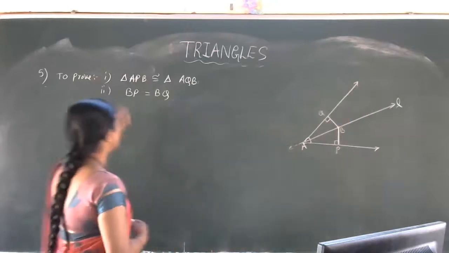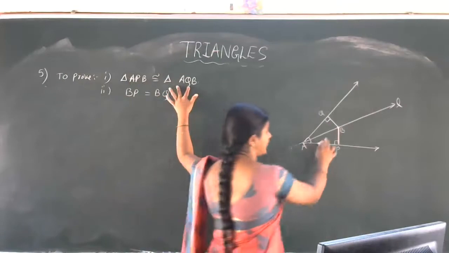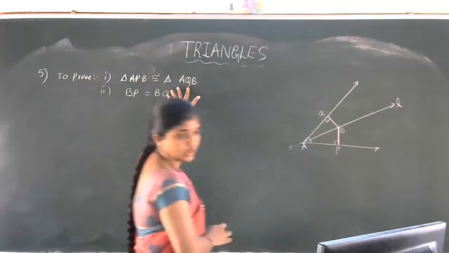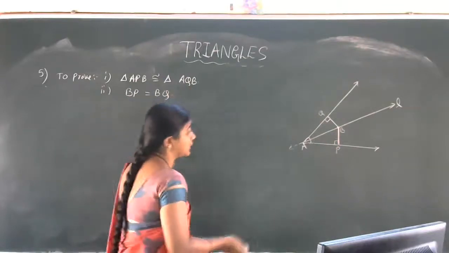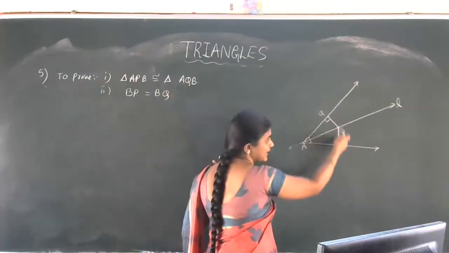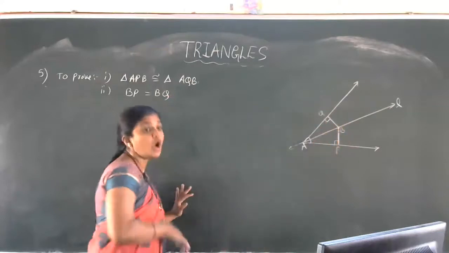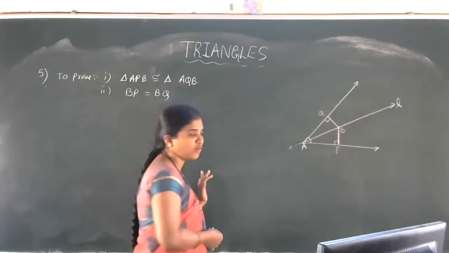First question is triangle APB is congruent to triangle AQB. This triangle APB is congruent to this triangle AQB, we have to show. Second one, BP is equal to BQ. Perpendicular lines are there. BP and BQ are equal, we have to show. Or this B is equidistant from the arms of angle A.